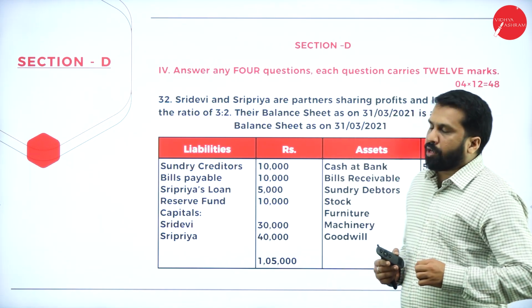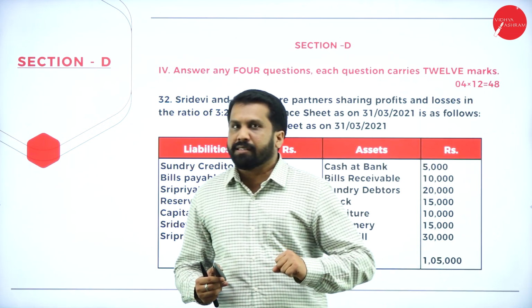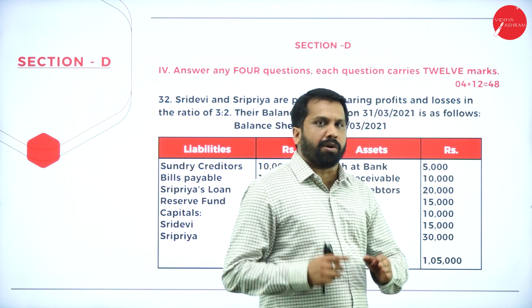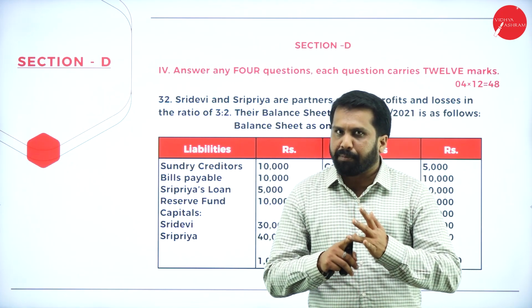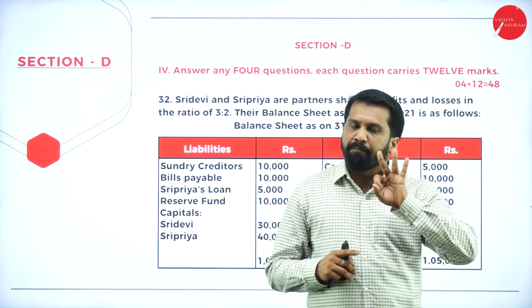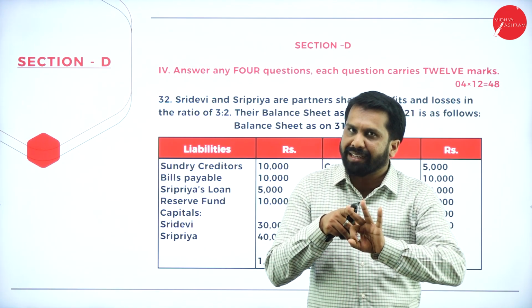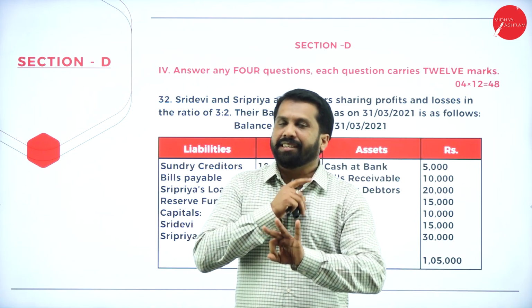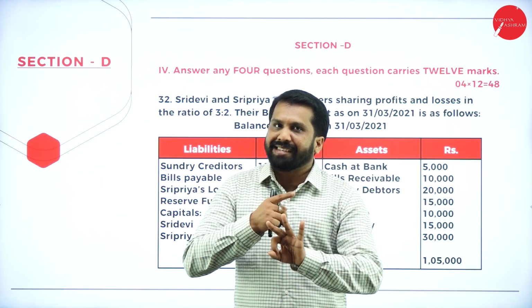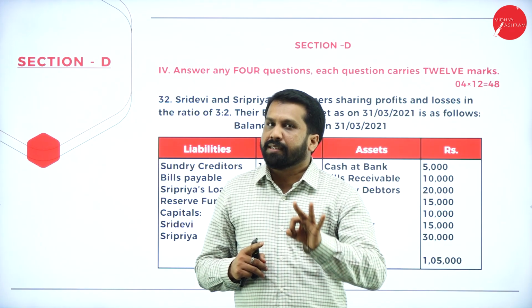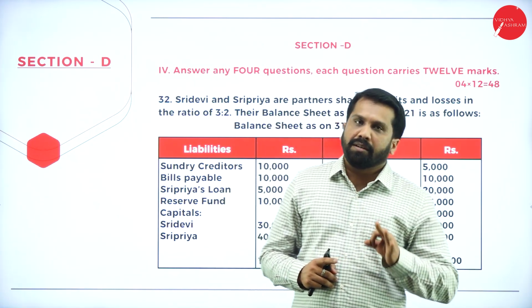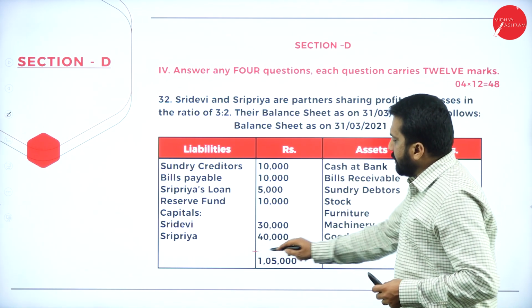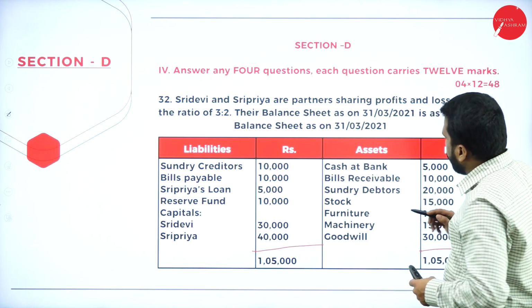Now, under dissolution of partnership, we are closing the partnership firm, so what are the accounts we are supposed to prepare? Normally in admission and retirement, we go with revaluation, partner's capital, balance sheet. Hope you remember. We'll go with the same format. Instead of revaluation, we'll go with realization. Partner's capital will remain as it is. Instead of balance sheet, we go with bank account. Clear? These are the information they have given and these are the total of liabilities and total of assets.